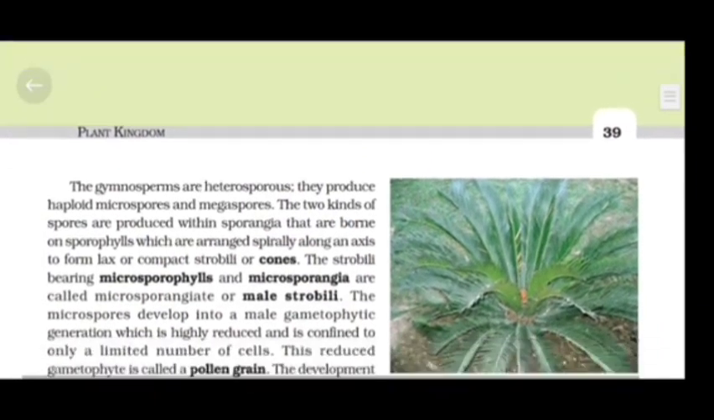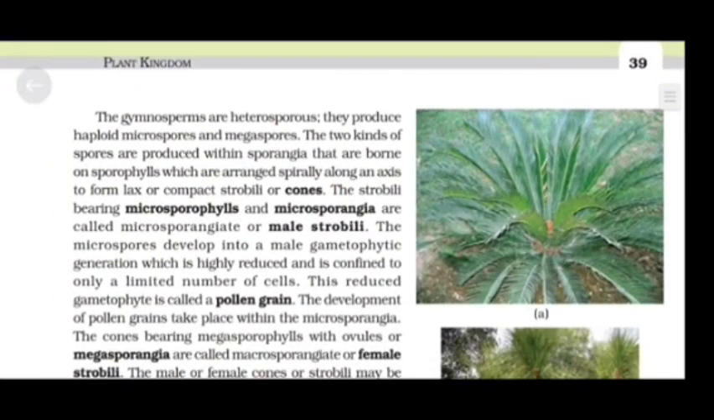The gymnosperms are heterosporous. They produce haploid microspores and megaspores. The two kinds of spores are produced within sporangia that are borne on sporophylls, which are arranged spirally along an axis to form lax or compact strobili or cones. The strobili, being microsporophylls and microsporangia, are called microsporangiate or male strobili.